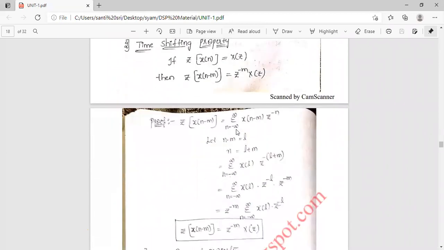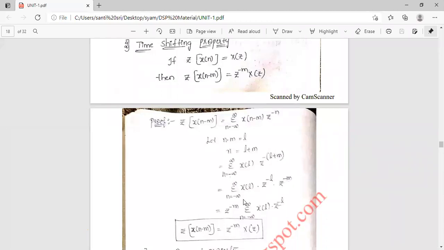Take the z transform of x of n minus m and put it in the formula: sigma n equal to minus infinity to infinity x of n minus m into z power minus n. Let n minus m equal to L. So replace n minus m by L, and n is L plus m. So it becomes x of L into z power minus L into z power minus m.